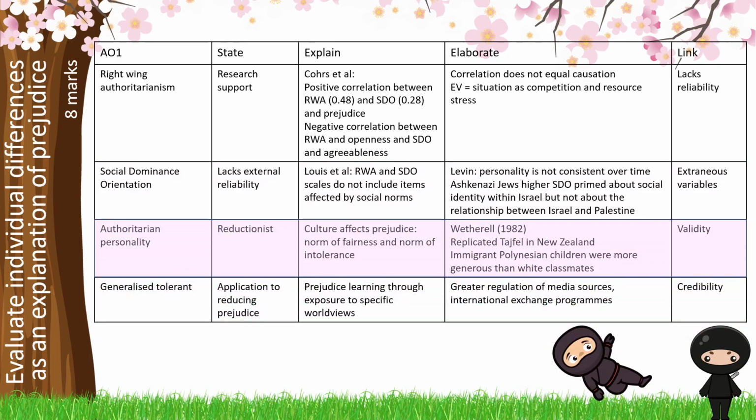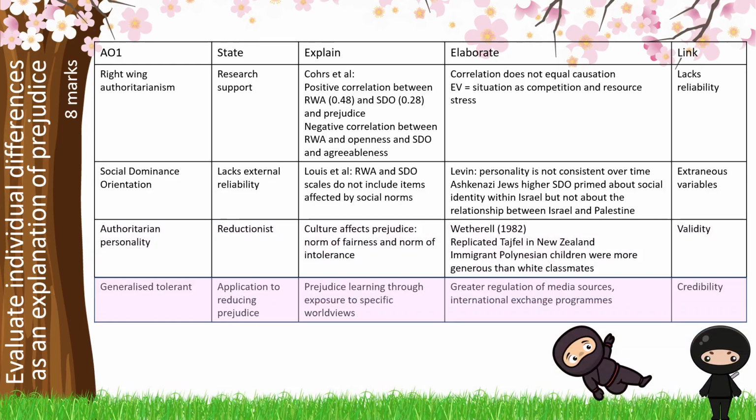Moving through then, we're going to explain authoritarian personality, but we're going to be saying that this is a reductionist account. And rather than situation that we've already talked about, we're going to be talking about culture as a factor that affects prejudice. And this will come up again when we're looking at this as a topic in itself. And we're going to be using research here to support this from Rotherall. We're going to say this has an effect on the validity or the accuracy of personality as an explanation of prejudice because other factors need to be taken into account.